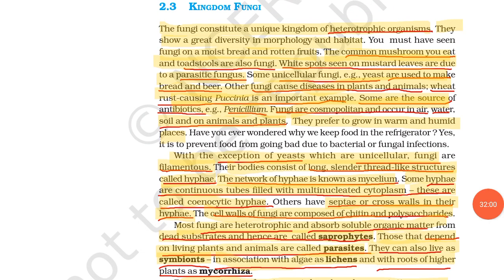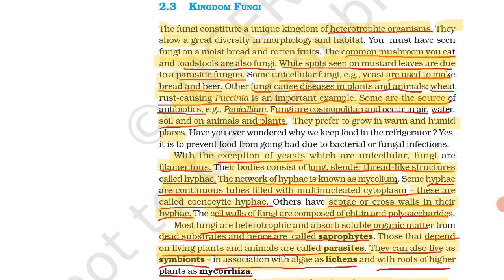The next is kingdom Fungi. Fungi constitute a unique kingdom of heterotrophic organisms. What is meant by heterotrophic? Heterotrophic means these organisms depend on other organisms for food. They do not prepare their own food by themselves, so they are dependent on others. They show great diversity in morphology and habitat.